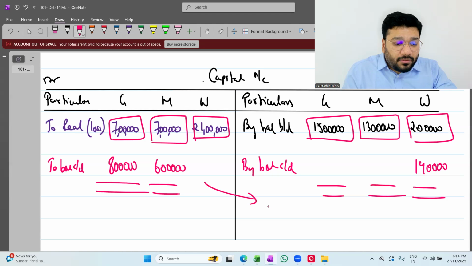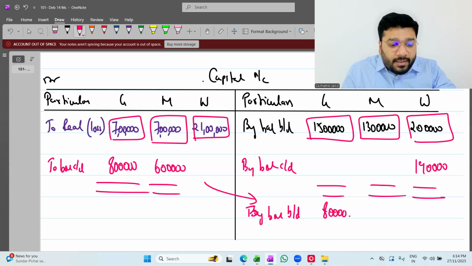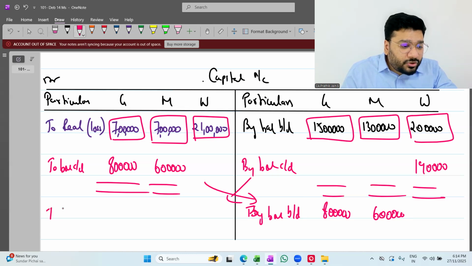Now tell me people. By balance brought down is how much? 8 lakh and 6 lakh. And to balance brought down is how much?